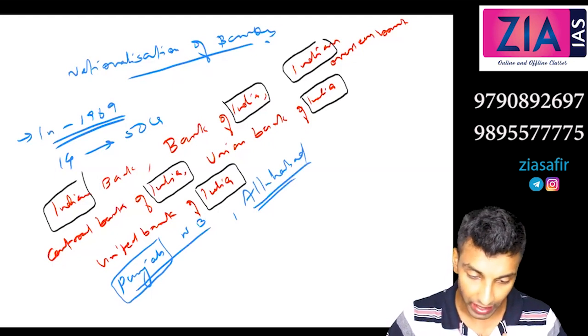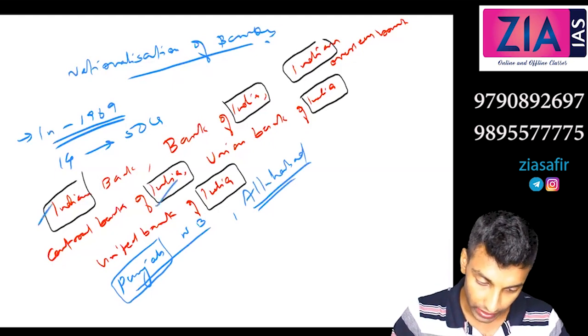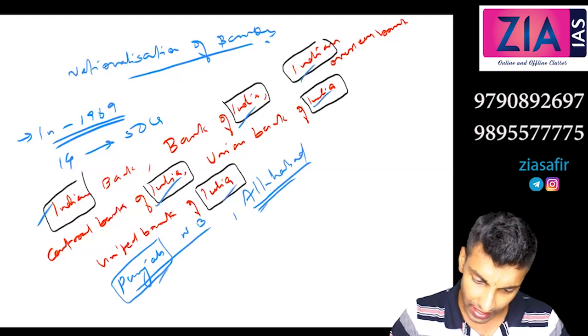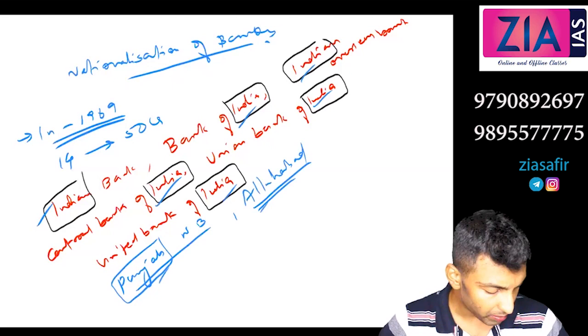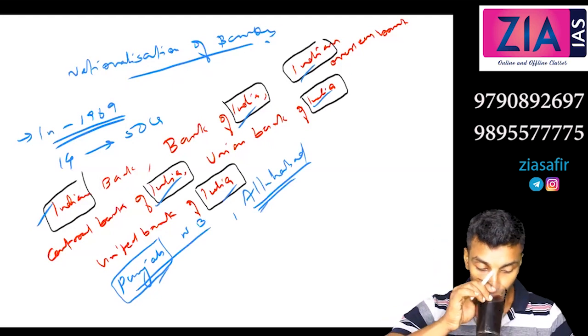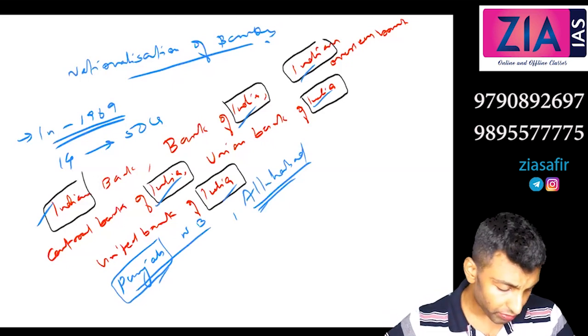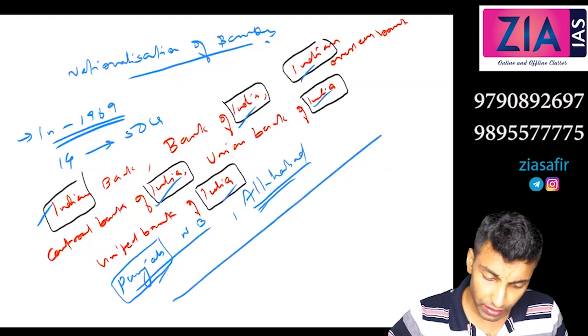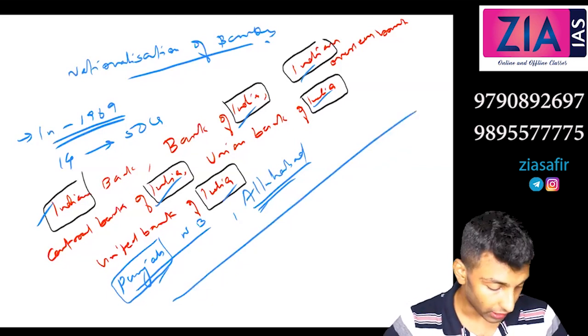All are pan-India, but you can understand easily all these names are attached with India, and these are attached with a region. So Allahabad Bank, then Bank of Baroda, Bank of Maharashtra. So these are the 4 banks which are associated with a particular region.